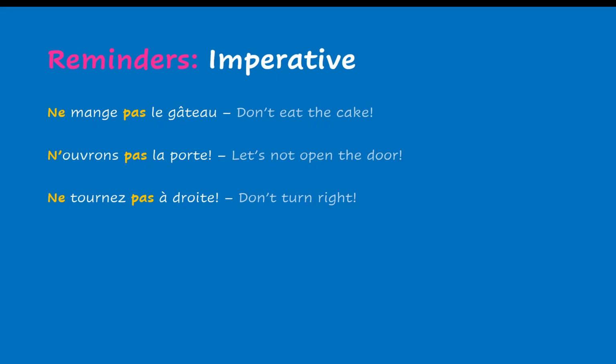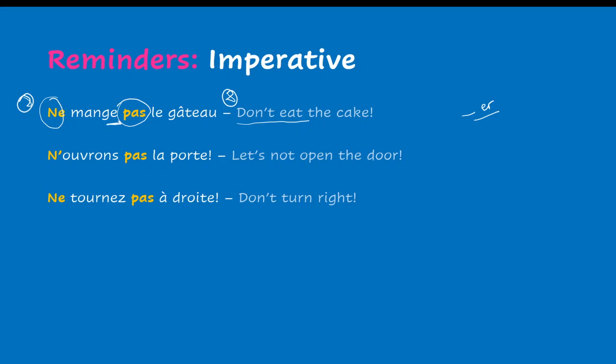So you also want to remember the imperative negative, right? So ne mange pas le gâteau, don't eat the cake. Just as in a regular sentence, the two parts of the negation surround the verb. Again, you don't have the subject in English. You don't say "you don't eat the cake." You just say don't eat the cake. You don't have a subject either in French. So ne mange pas le gâteau. The verb manger is an er verb, so you don't have an S here.